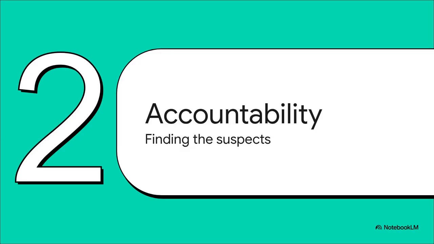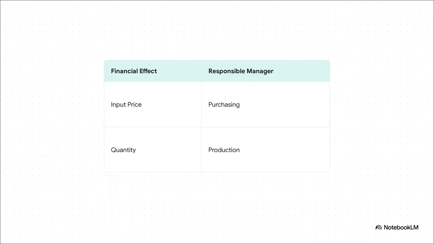Now, isolating these variables naturally leads us to the next big step, identifying the suspects in our financial mystery and assigning departmental accountability. It's time to connect these numerical clues to the actual human decision makers in our organization. Think about your own organization for a second. Suddenly, accountability becomes crystal clear and, more importantly, totally data-driven.